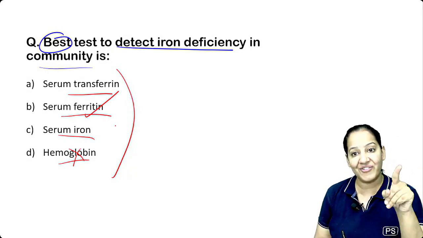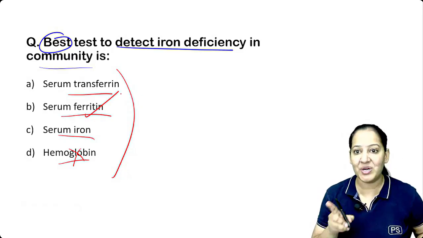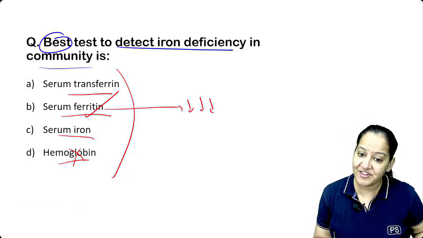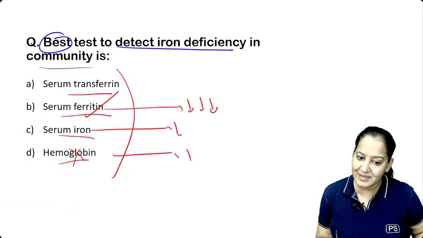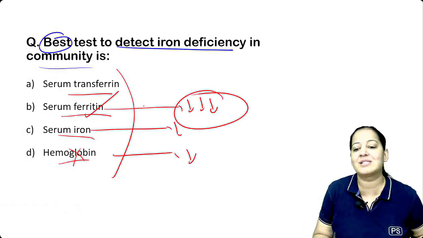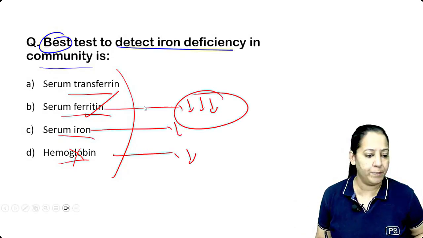This is the reason. I know why ferritin is the answer. It is the storage form. सबसे पहले ferritin कम होना शुरू होगा. उसके बाद ये और ये भी कम होंगे later on. But earliest is ferritin. So correct answer is B, and I hope you all are right.